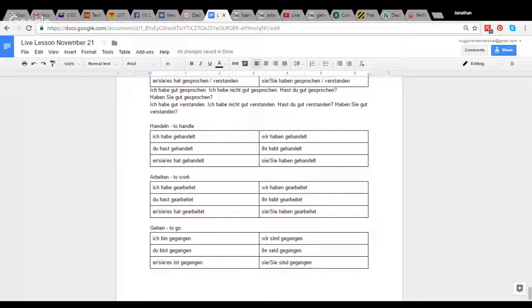So as opposed to Italian or French or even Russian, in those cases, we don't have a change for the past participle. It's just that one past participle form. It doesn't adapt to singular or feminine or plural. It's just that one past participle. And there are more examples of verbs that do use the verb sein in here.